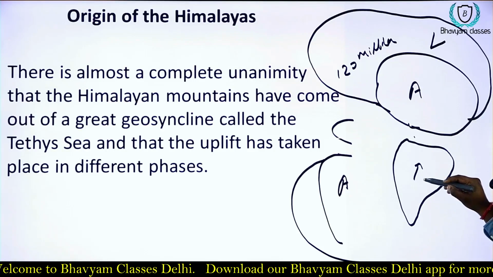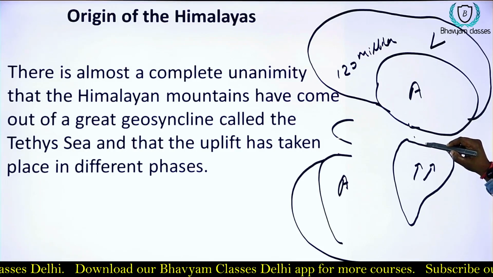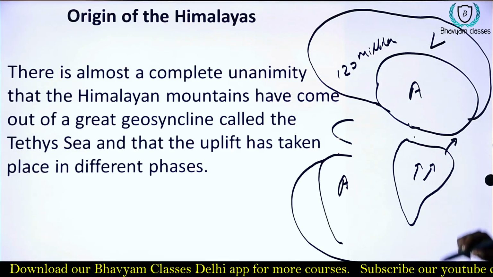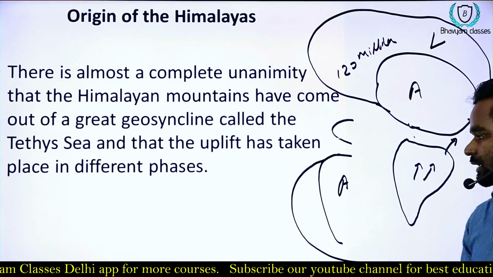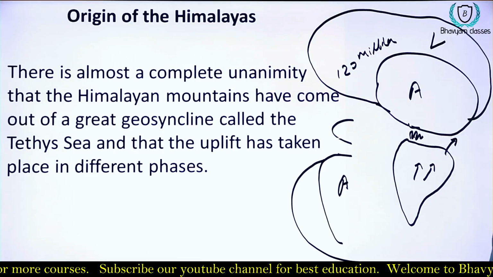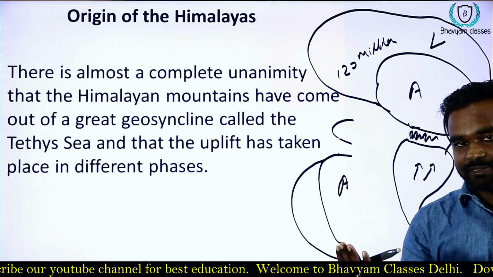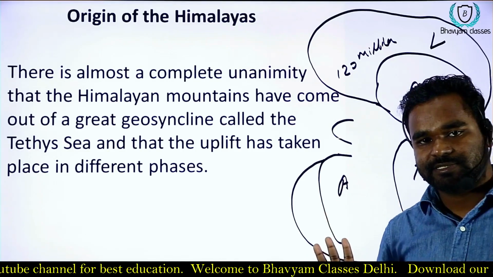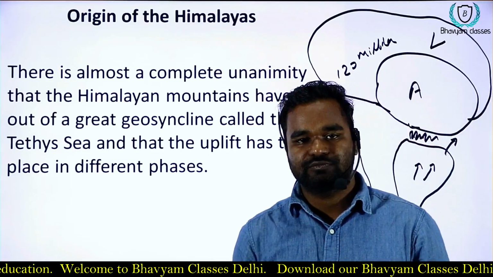When it moved further north, the Indian plate went under the Asian plate, because the Indian plate is denser. All the sediments present in this sea got compressed in 4 different stages and formed the 4 different Himalayan ranges as we know today.